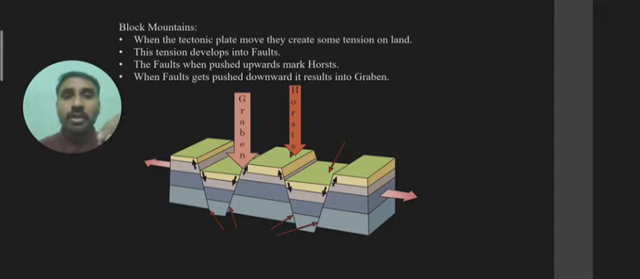See, when the plate tectonics are moving, they create some tension on this land. When that tension appears as cracks, we say those are faults. After a period of time, these faults break down, and when they break, what exactly happens? Certain things from the land get filled in them, and this results in block mountains.